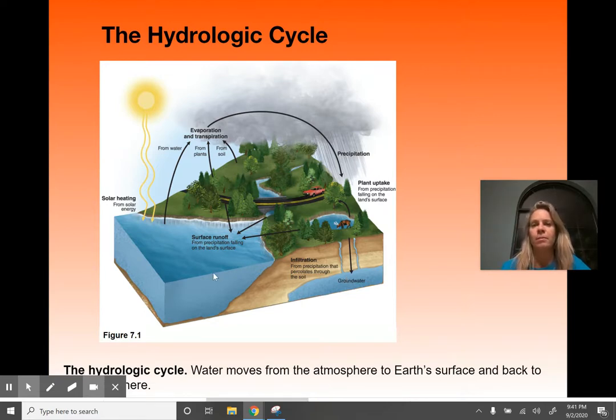One thing that a lot of people forget is that transpiration occurs. Transpiration is plants giving off water during photosynthesis. And that's actually pretty big. There are quite a few plants on Earth, and they give off a lot of water during photosynthesis. So that's a big player.